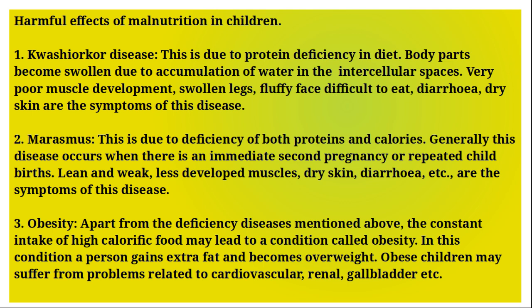Body parts become swollen due to accumulation of water in the intercellular spaces. Very poor muscle development, swollen legs, fluffy face, difficulty in eating, diarrhea, and dry skin are the symptoms of this disease. Marasmus is due to deficiency of both protein and calories. Generally, this disease occurs when there is an immediate second pregnancy or repeated childbirth. Lean and weak body, less developed muscles, dry skin, diarrhea, etc. are the symptoms of this disease.